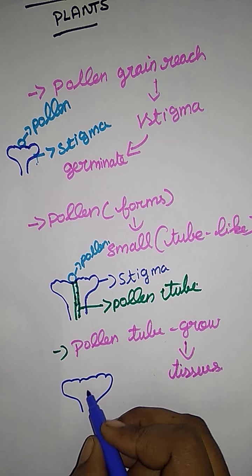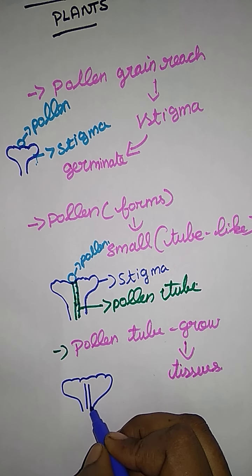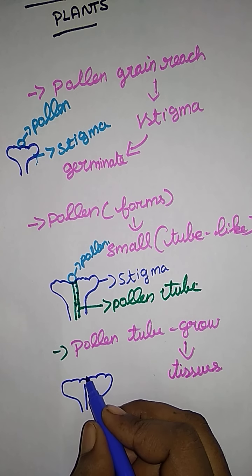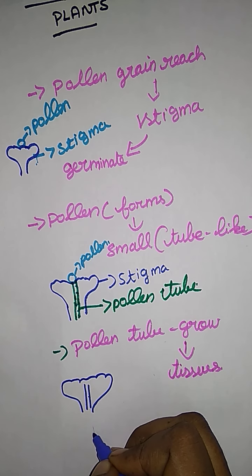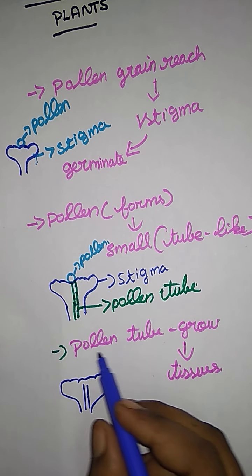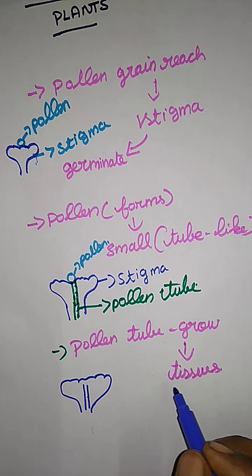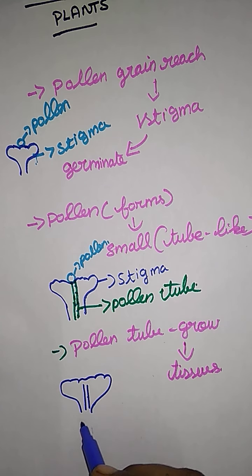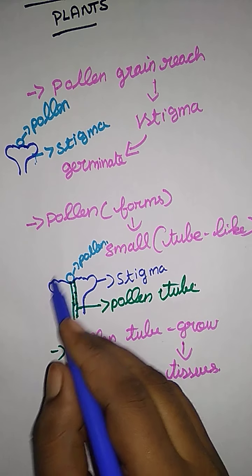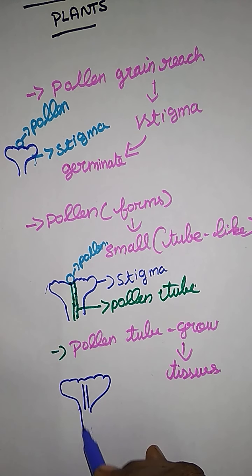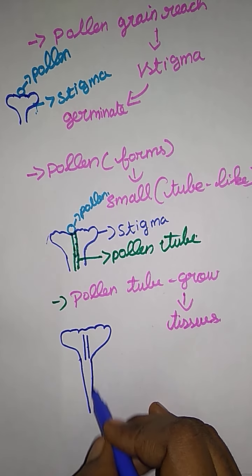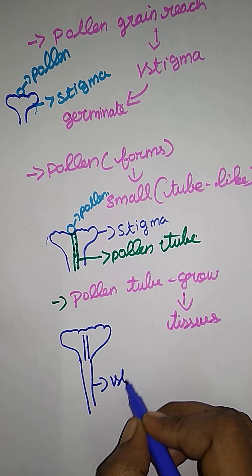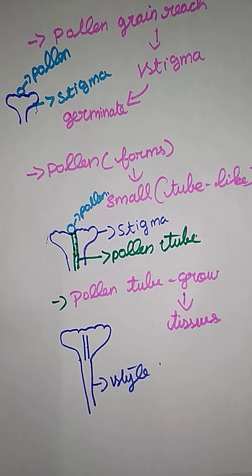Tissues from the stigma. Using the tissues in the stigma, the pollen grain forms a tube-like structure. So the pollen tube grows through the tissues in the style. The longest tube-like portion below the stigma is called the style. And finally, the pollen tube reaches the ovule.